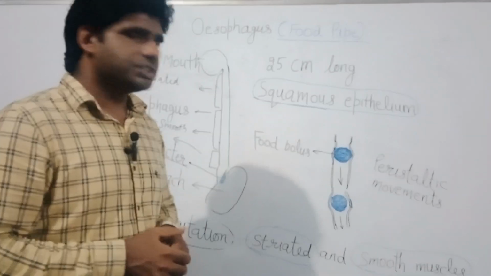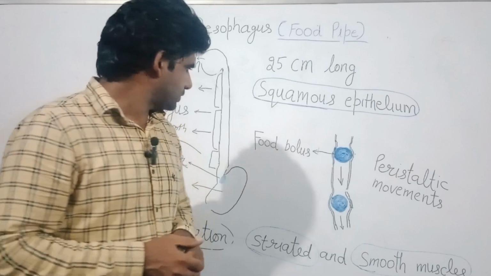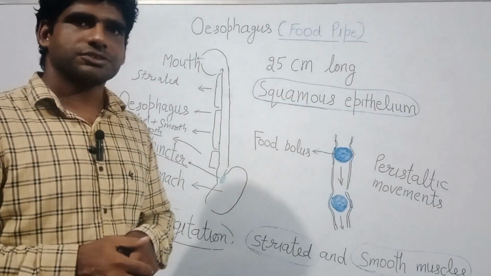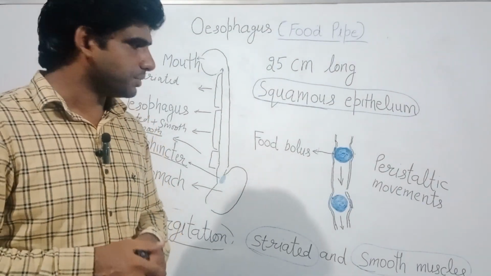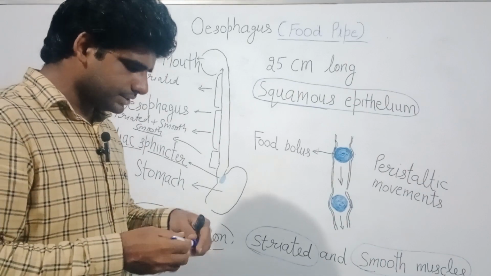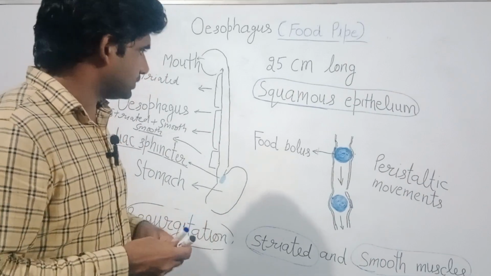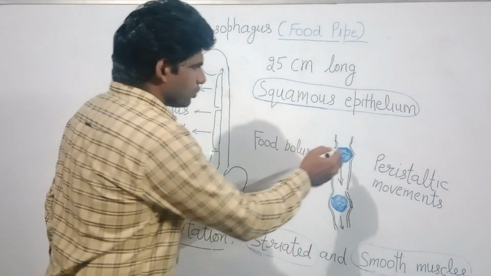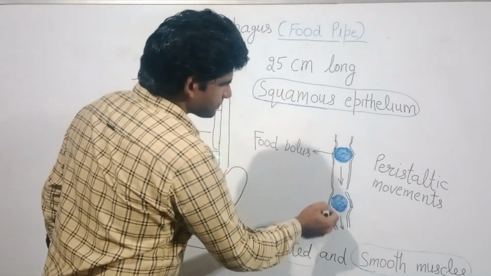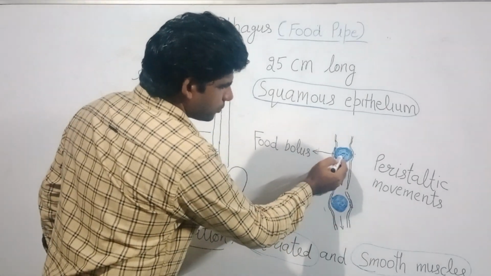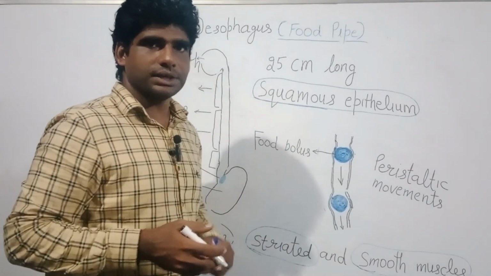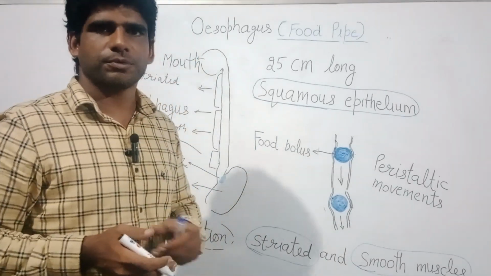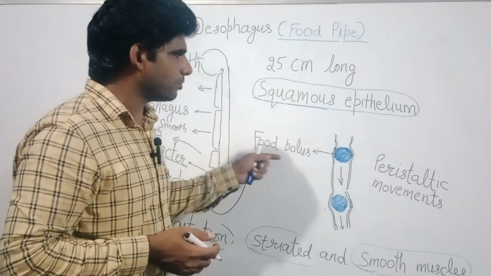Now, what is responsible for this process? Here we can see in the diagram, this is the part of the esophagus. This is the food bolus. The food is transported in the form of ball-like structures called food bolus.